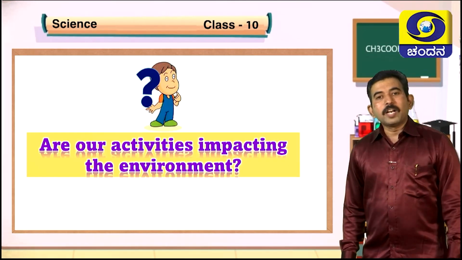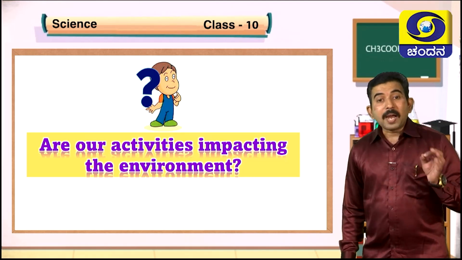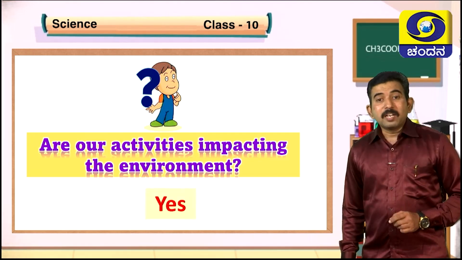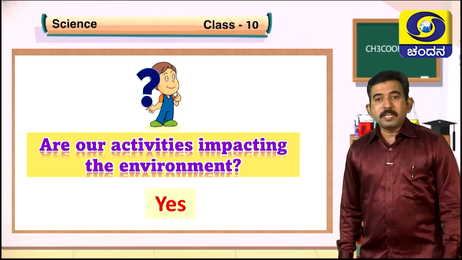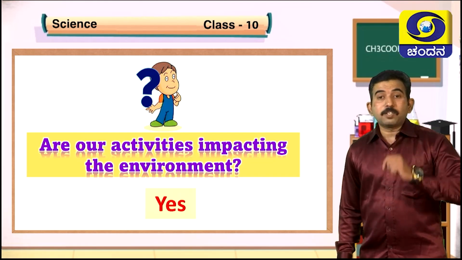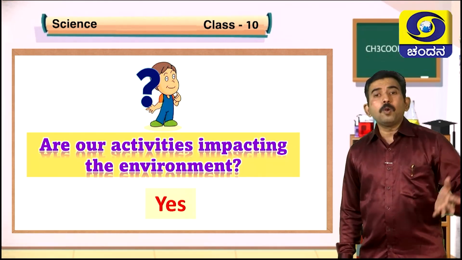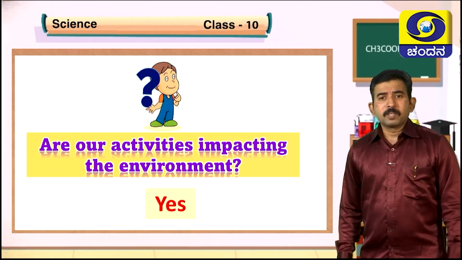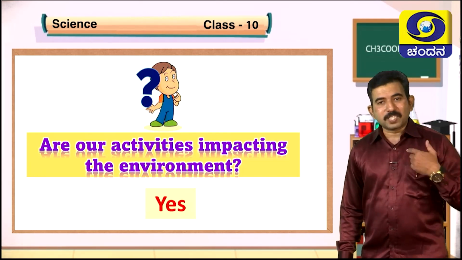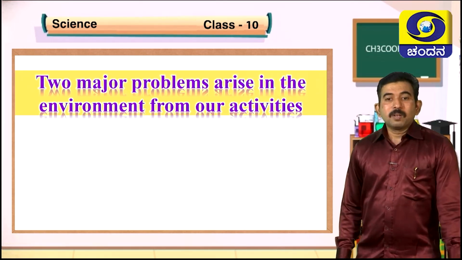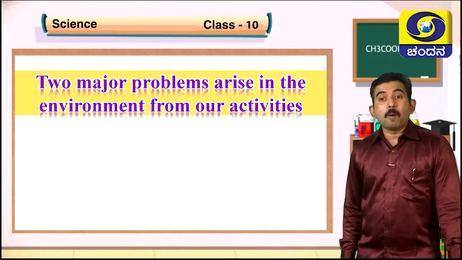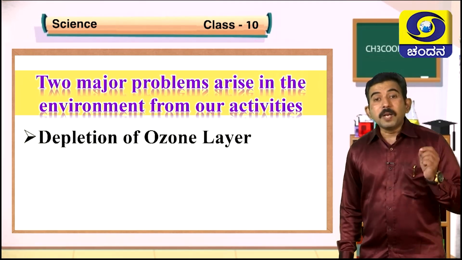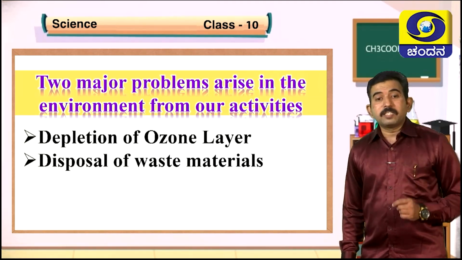Understood, students? Students, are our activities impacting the environment or causing any damage to the environment? Yes, we are an integral part of our environment, and our activities cause damage to the environment. It causes several types of pollution. It may be urbanization, industrialization, etc. And also changes in the environment affect our body. In this particular chapter, we are going to study two major problems that arise in the environment from our activities. One is depletion of ozone layer, and second one is disposal of waste materials.